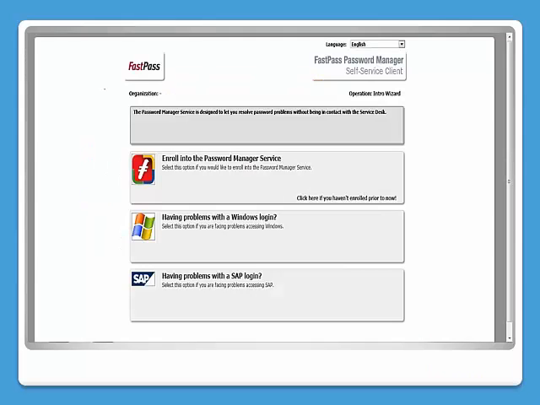The FastPass self-service interface allows the users to manage passwords on a wide range of non-Windows systems, further reducing calls to the help desk and further increasing return on investment.